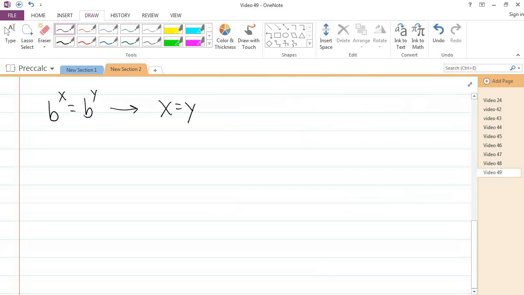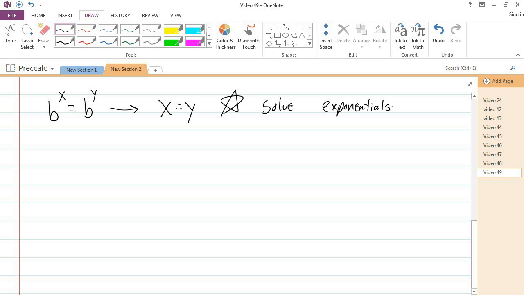This is a function of the fact that exponentials are one-to-one functions. So the only way that this works is if the exponents are the same. This is the property that we will use to solve a lot of exponential equations, because it will allow us to drop the base so long as the bases are the same. And we'll look at an example of that in a second.